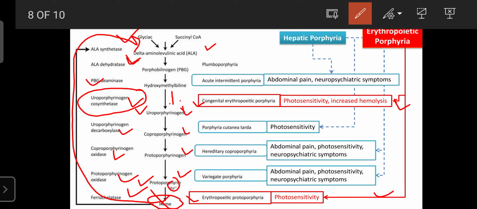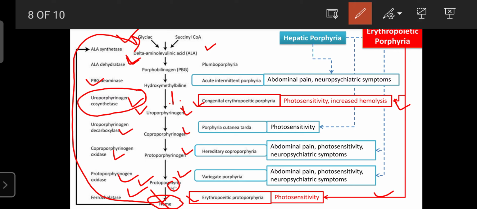The second type is known as erythropoietic protoporphyria. It occurs due to a deficiency of the ferrochelatase enzyme. This enzyme is required to convert protoporphyrin into heme by utilizing a ferrous atom, that is, iron substitution. So due to deficiency of the ferrochelatase enzyme, heme cannot be formed, and the protoporphyrin is excreted in the